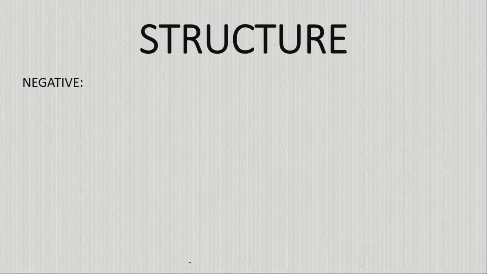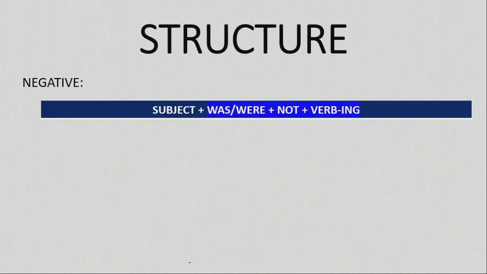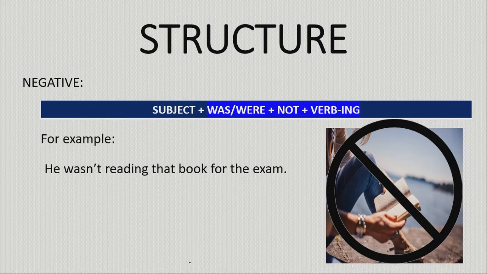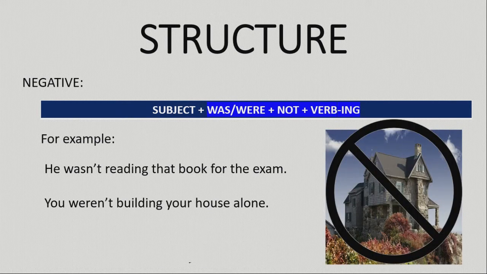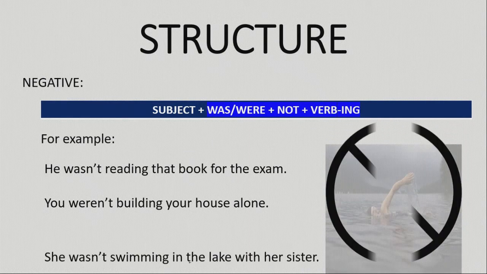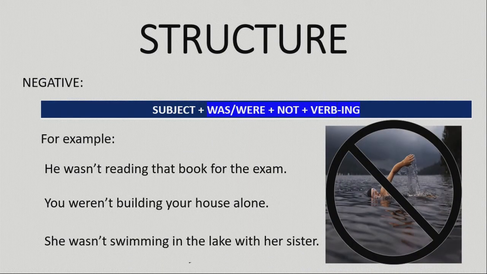Now, for the negative part, we start with the subject. We continue using was or were, but now we're going to add the complement not for the negative, and then the verb will still be in ing. For example, he wasn't reading that book for the exam. You weren't building your house alone. And she wasn't swimming in the lake with her sister.